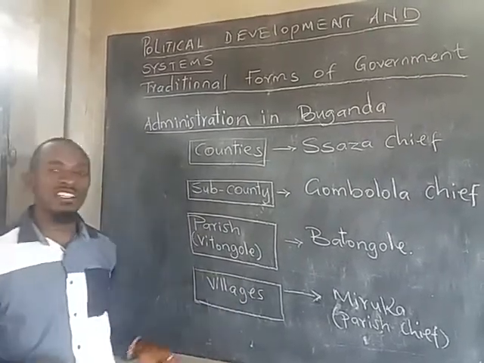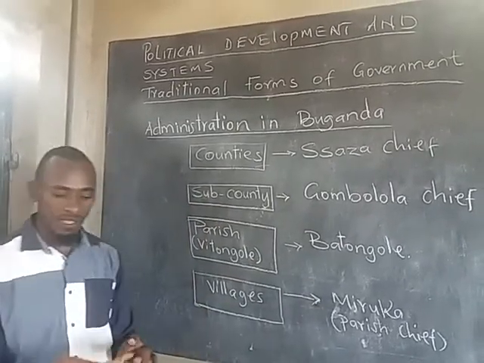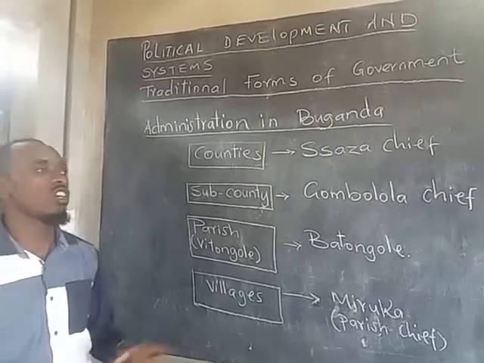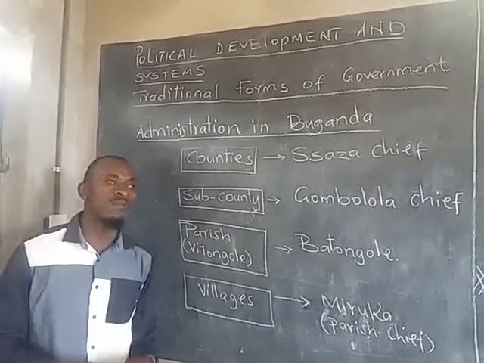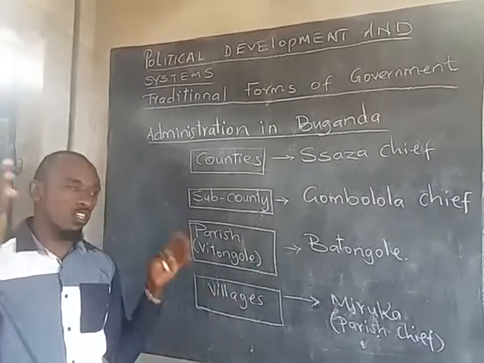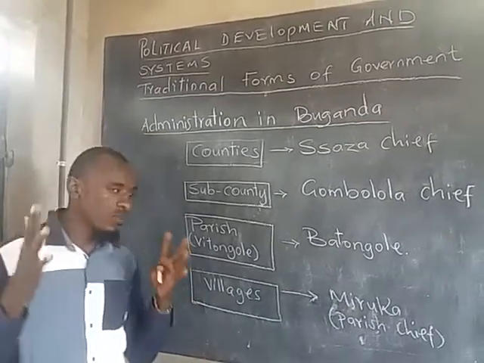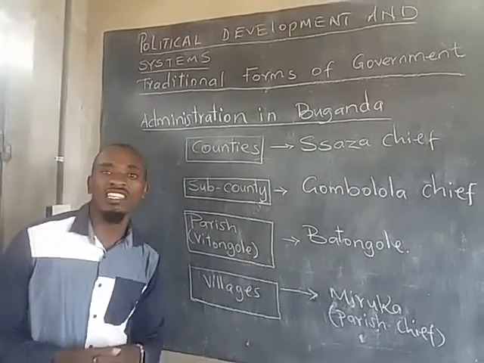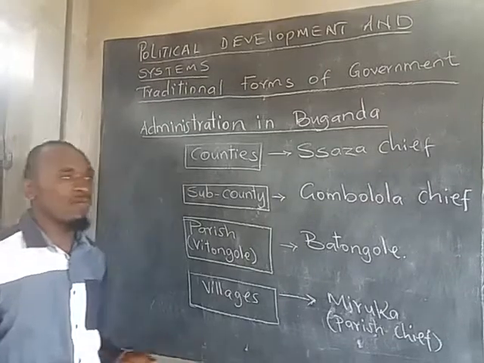From there we looked at the powers of the Kabaka. You have them in the previous lesson, so I won't go through them, but they included, but were not limited to, judicial functions, where he was the final judge, and military leader. He led people in war and could declare war or peace. He was also a religious leader, presiding over religious functions and representing the traditional god among the Buganda, who was Batonda.